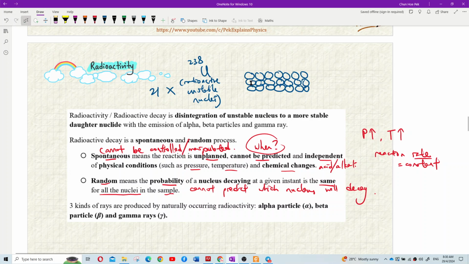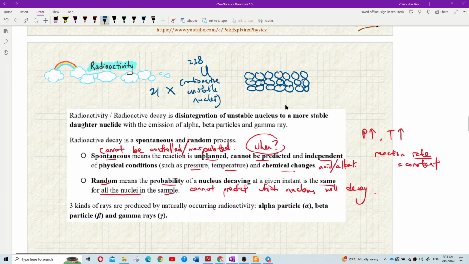So all these are radioactive. Anytime they will decay. That means anytime it will decay. But I cannot predict which particle will decay. It's random. The probability is the same for all the nuclei.